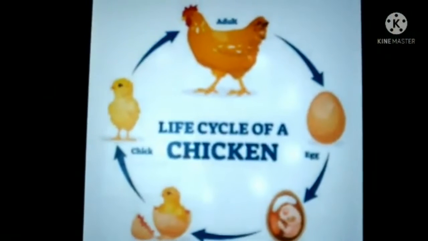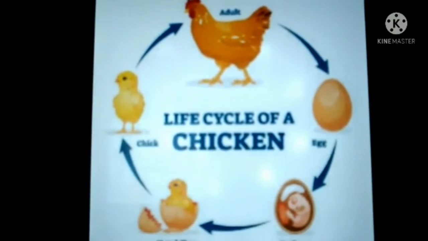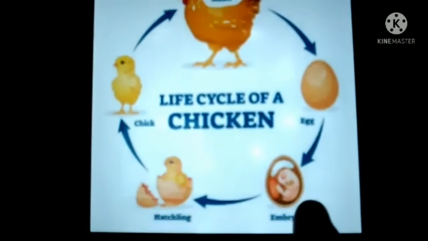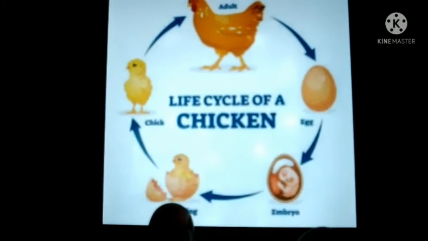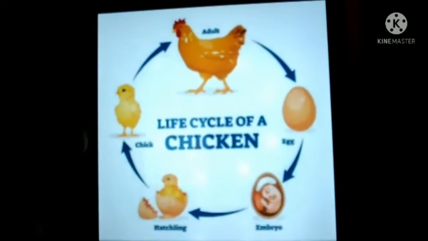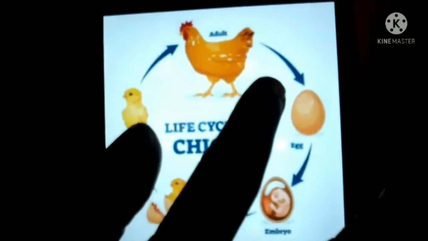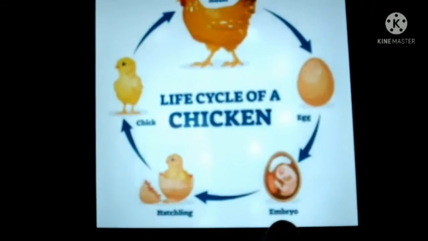Life cycle of a chicken. See, the adult lays an egg, the egg starts to grow, the chick hatches out, and the chick becomes an adult. Look at the arrow marks here. The hen lays an egg and the egg grows inside.